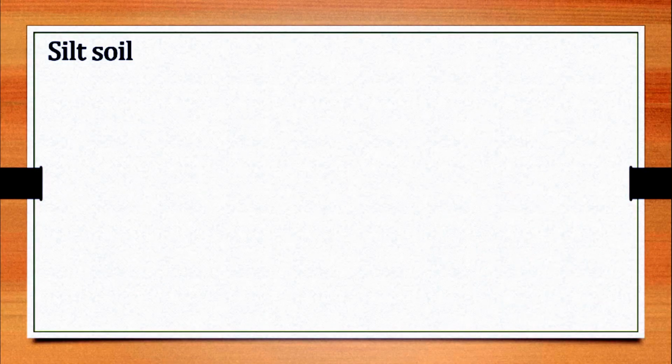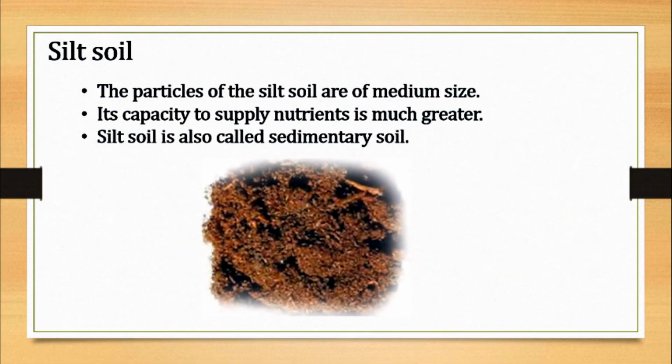Next is silt soil. Silt soil is not as plowable as clay soil. This soil contains a large proportion of organic materials. Silt soil is also called a sedimentary soil. Its capacity to supply nutrients is much greater.